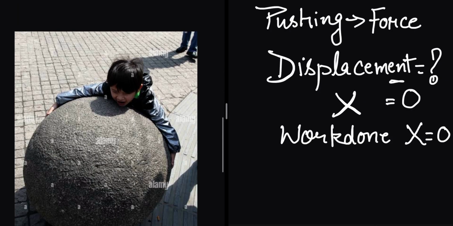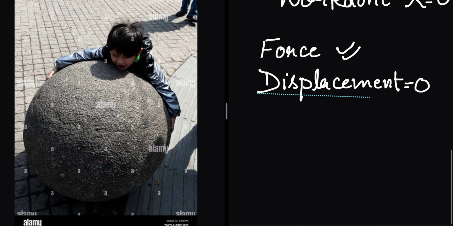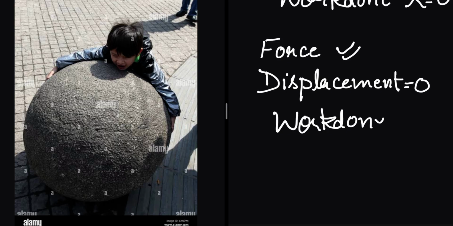Let's move to the next example. In this example there is a boy who is trying to lift a heavy stone. Is he applying force? The answer is yes, he is applying force. Is there any displacement? The answer is no, there is no displacement, because the force he is applying is not capable of lifting this heavy stone. So displacement will be 0. What will be the work done in this case? Work done will be 0, because displacement is 0.